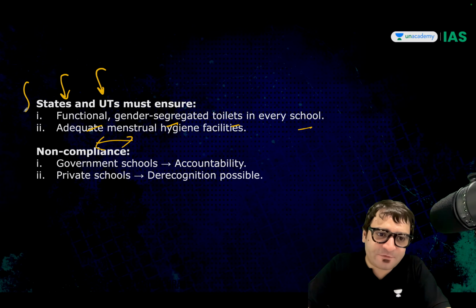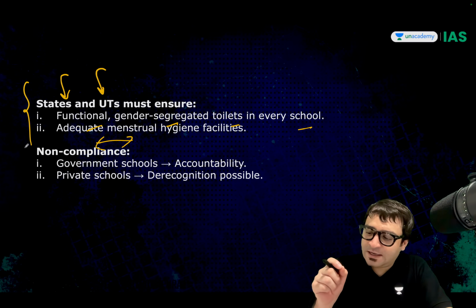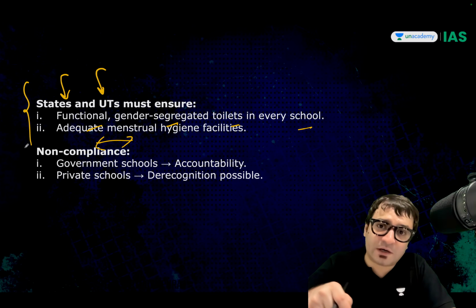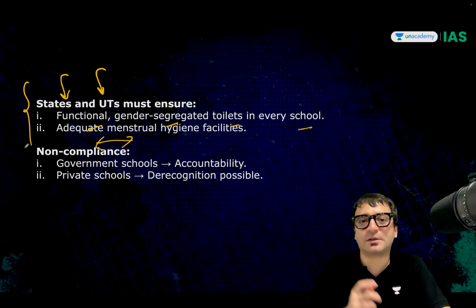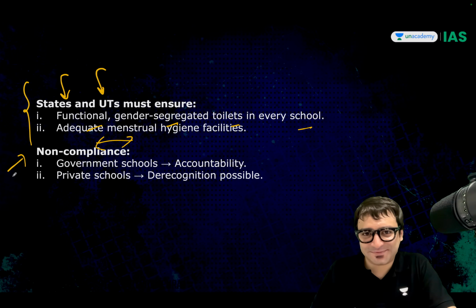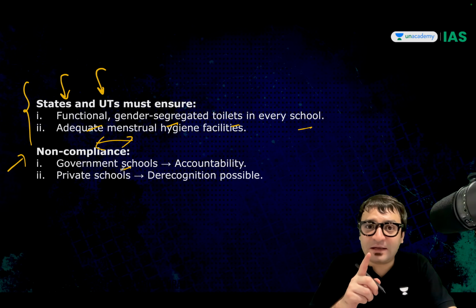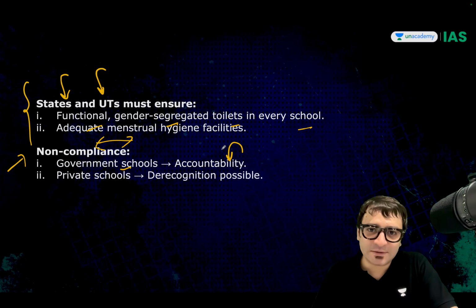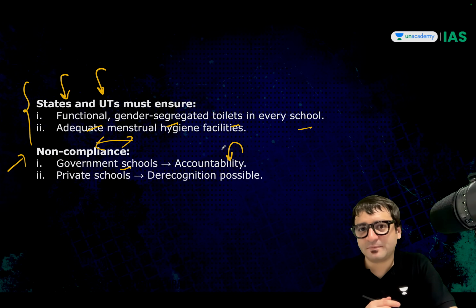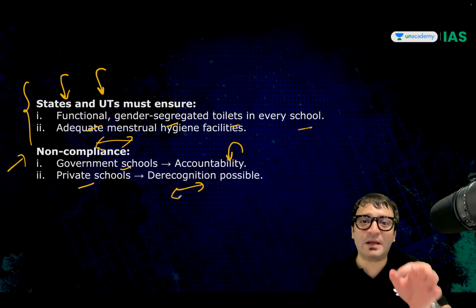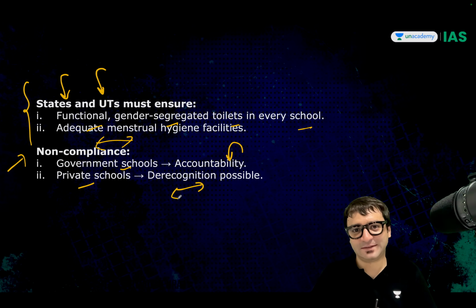So now it went a step further. It not only declared this right to be a fundamental right, it went a step further saying, how do you ensure the operation of this fundamental right? And not just that, what if you don't comply with it? If government schools don't comply, heads will roll. We may remove the principal. We may remove the district authorities. What if it's a private school which is not following this directive? In that case, that private school may be derecognized.